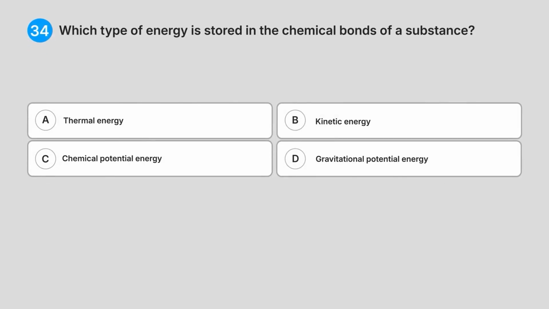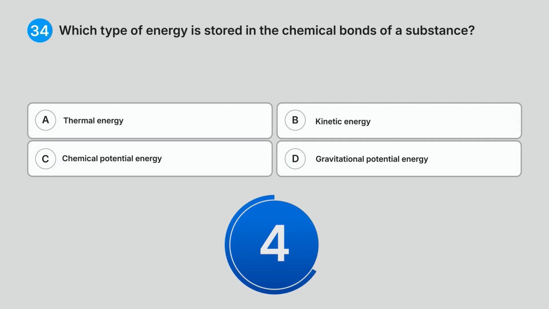34. Which type of energy is stored in the chemical bonds of a substance? A. Thermal energy. B. Kinetic energy. C. Chemical potential energy. D. Gravitational potential energy. Can you guess the answer?